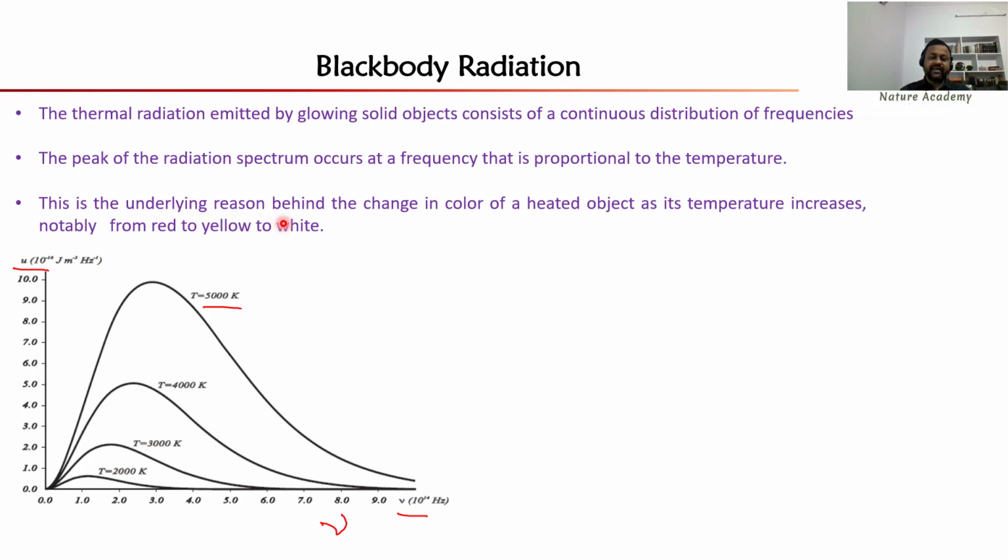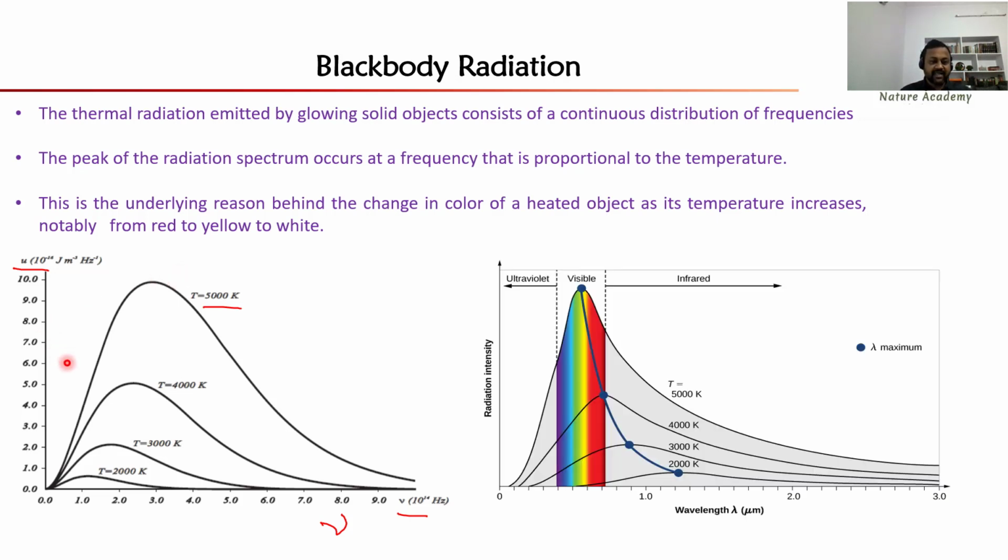This is the underlying reason behind the change in the color of a heated object as its temperature increases, notably from red to yellow to white. For example, if you take iron or some other metal and heat it, initially the metal color will change to red. With further increase of temperature, the color will change to yellow. If you increase the temperature further, finally the metal will change to white color. Why is the metal changing from red to yellow to white? Because the frequency is dependent on its temperature. If you increase the temperature, the frequency will change. If the frequency is different, the color will be different.